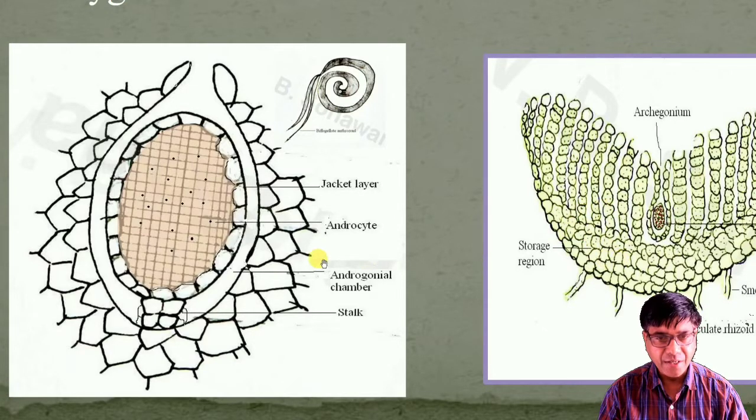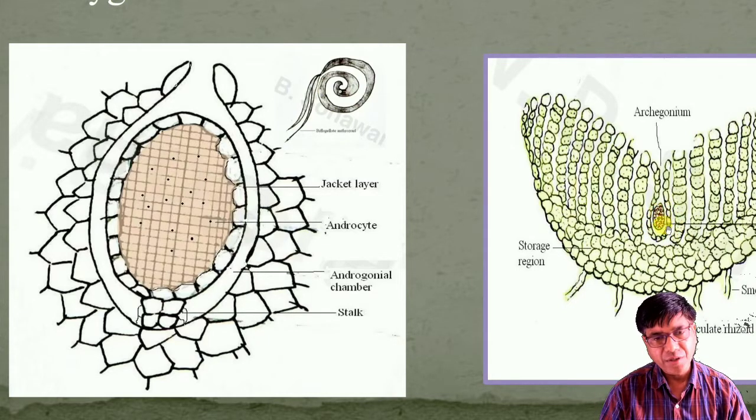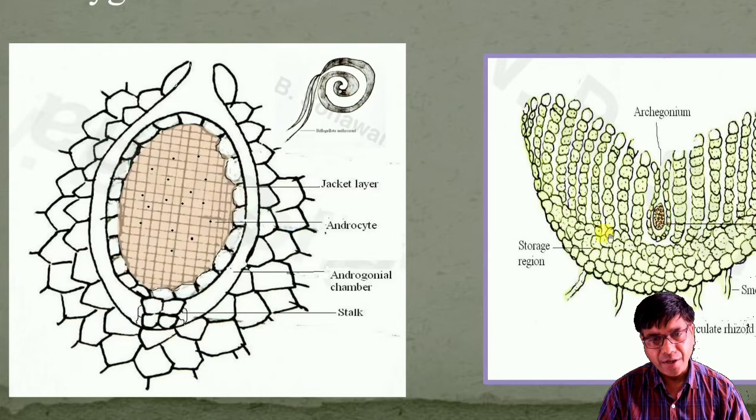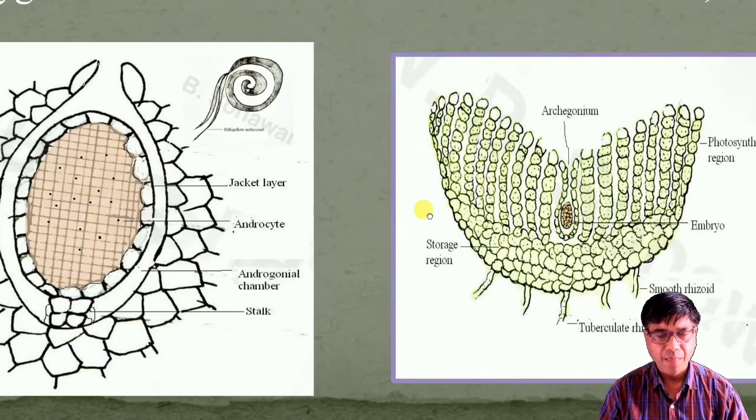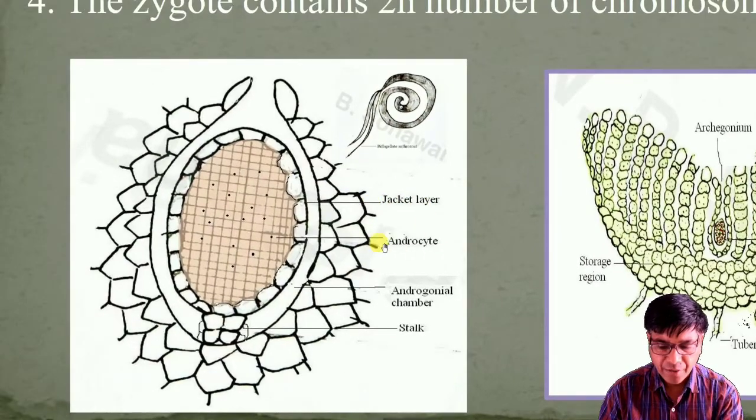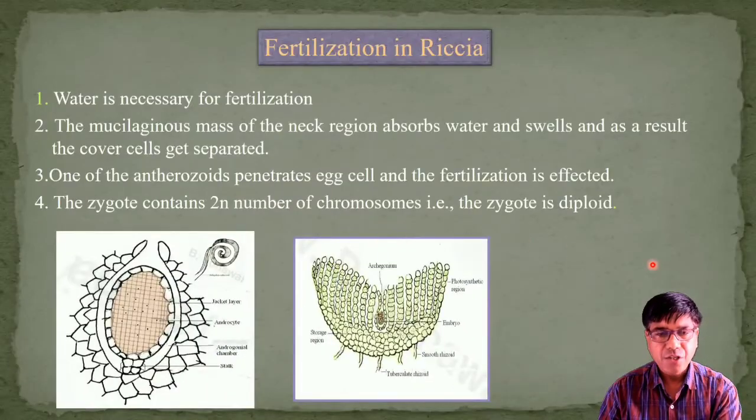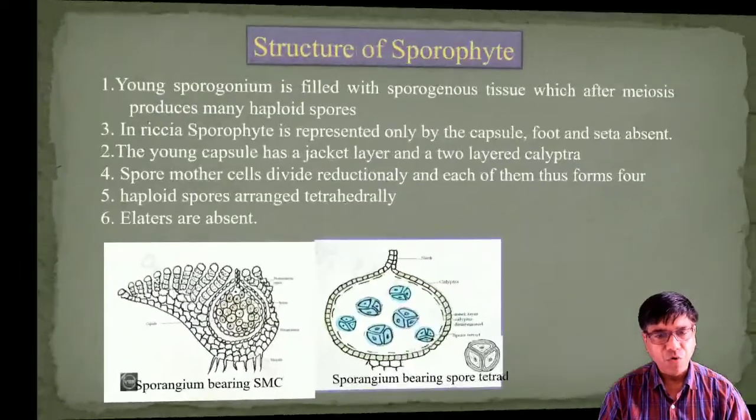And finally, by the union of the nuclei of male and female gametes, zygote is formed. The zygote contains 2n number of chromosomes, that is, the zygote is diploid. So let us see the next subtopic, structure of sporophyte.